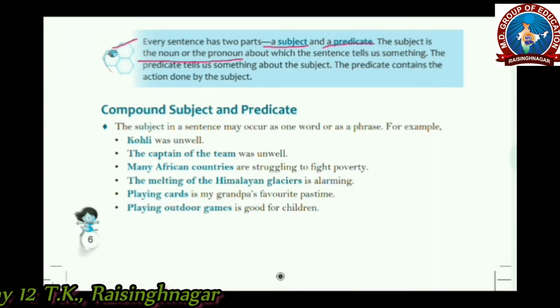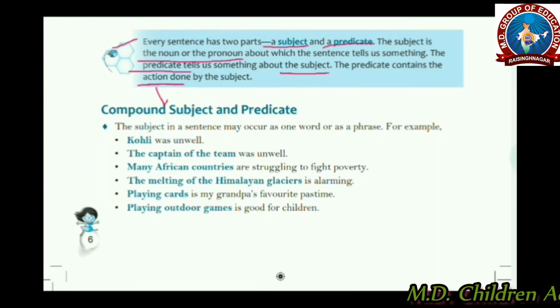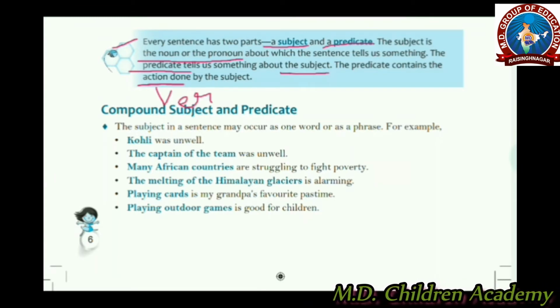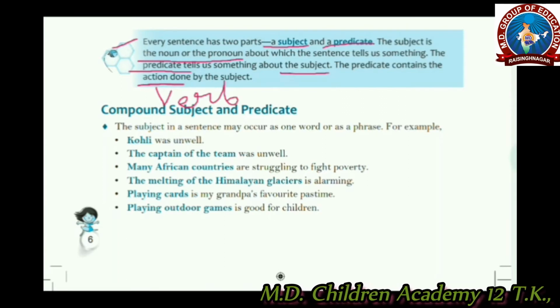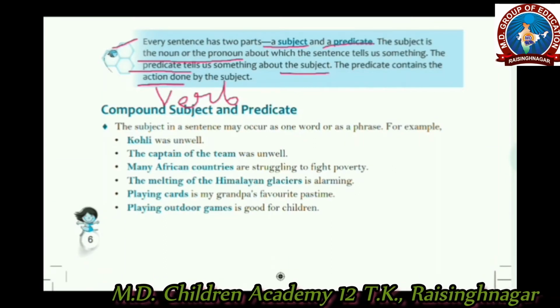And the predicate tells us something about the subject. The predicate contains the action done by the subject. Remember that there would be a verb in the predicate, and usually the predicate begins with the verb.